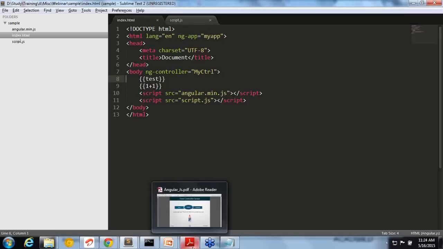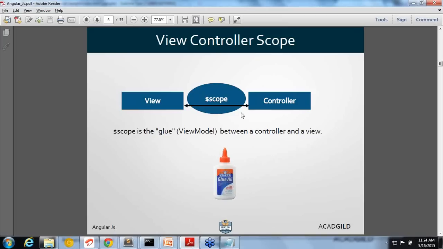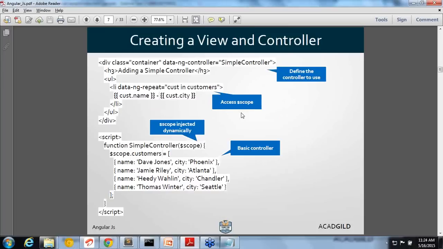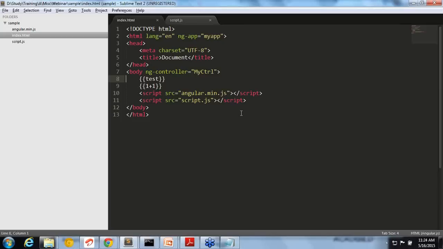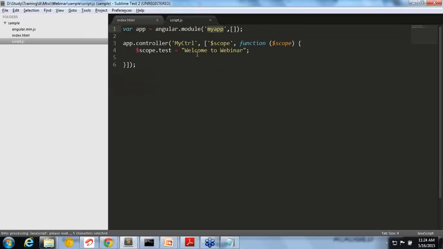Now let me go back to the AngularJS part. Right now we have seen three items, and all these controllers we have seen, right? Now the next important part in Angular is a service. You can create a service, and any data you normally handle with a service.